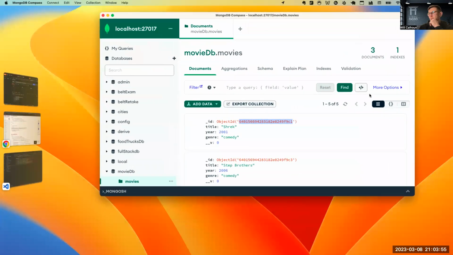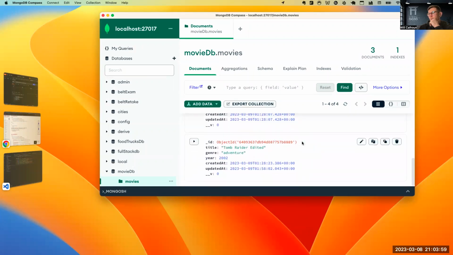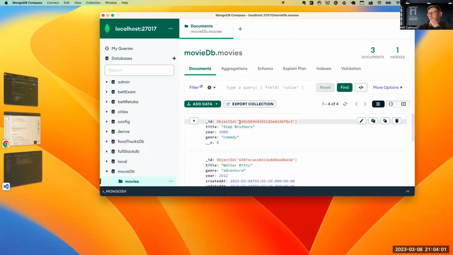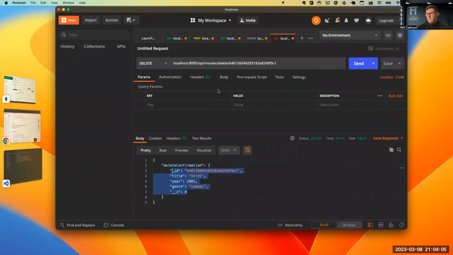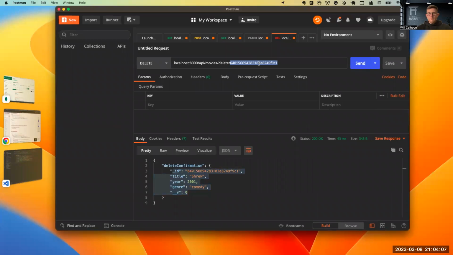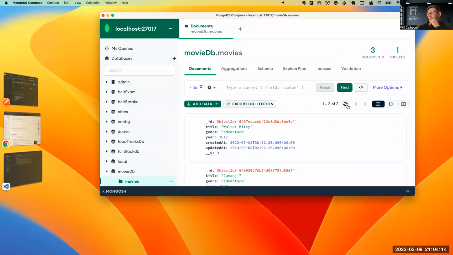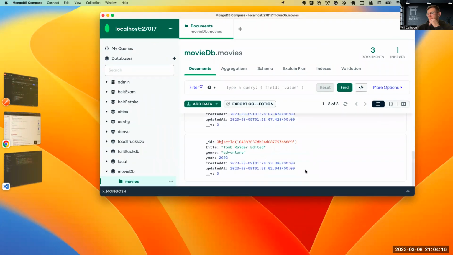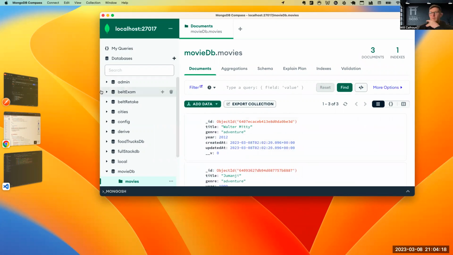So now if I come back to my database, I had 5. I refresh, I now only have 4, and Shrek is gone. I can do the same with Step Brothers. Cool, Step Brothers is now gone. I come here and refresh. Now I just have these 3. But I can go in and create new ones if I wanted.